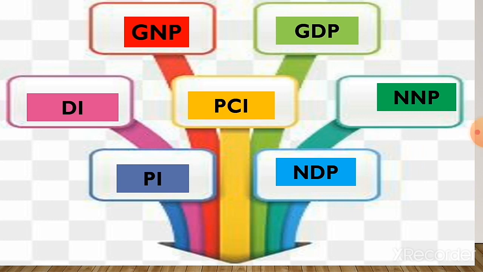They are GNP, that is gross national product, GDP, gross domestic product, NNP, net national product, NDP, net domestic product, per capita income, that is PCI, PI, that is personal income, and DI, that is disposable income. Let me see one by one.